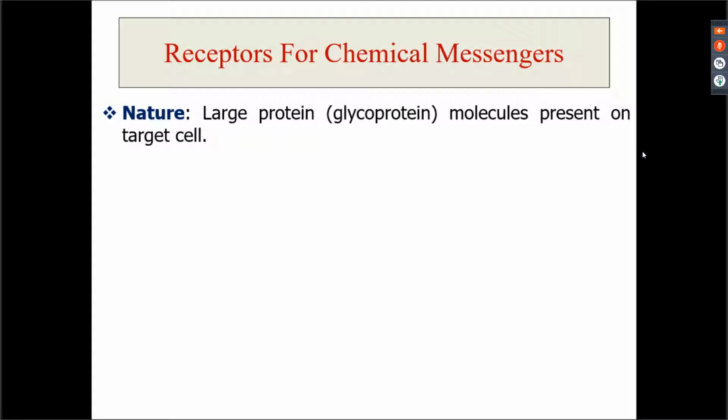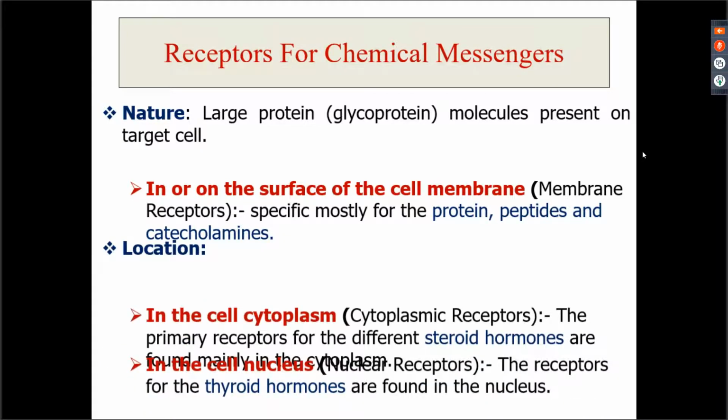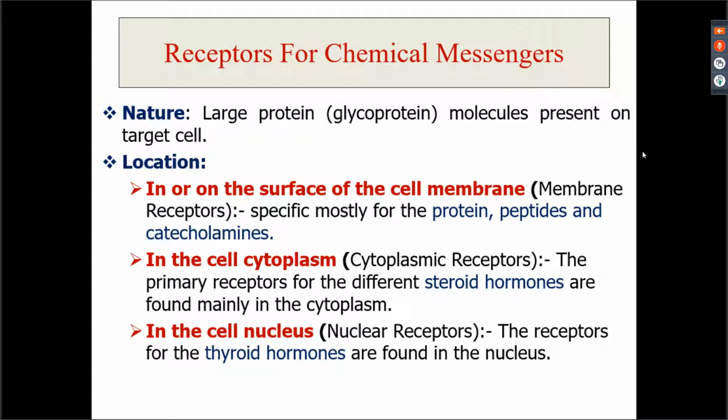Intercellular communication, how do they communicate? They communicate by chemical messengers. What are the various types of chemical messengers? Various types of chemical messengers are either lipid soluble or water soluble. Depending upon lipid soluble or water soluble, you have the location of the receptors, which could be on the surface of the cell membrane, where they are termed membrane receptors, or they could be cytoplasmic receptors, or nuclear receptors. What are receptors? Receptors are large protein molecules which are present on the target cell.